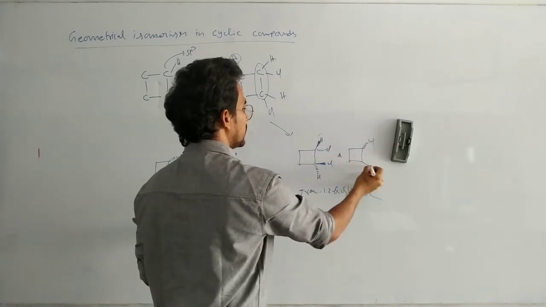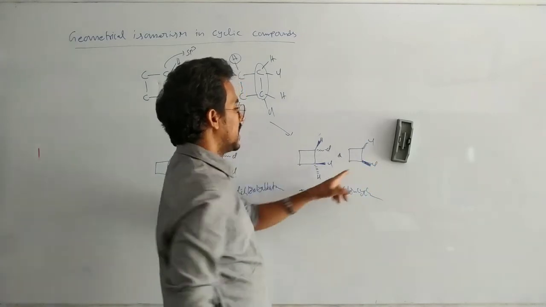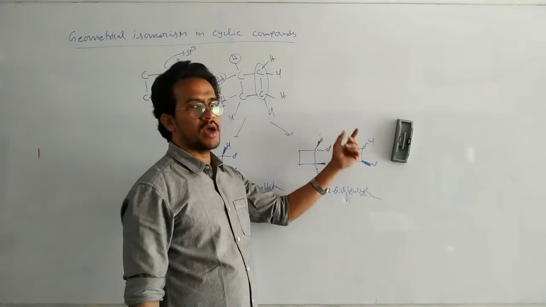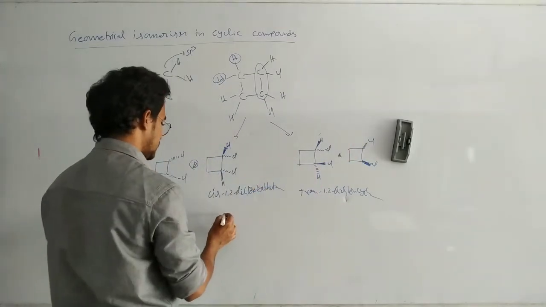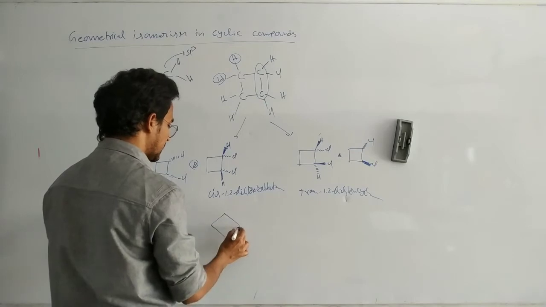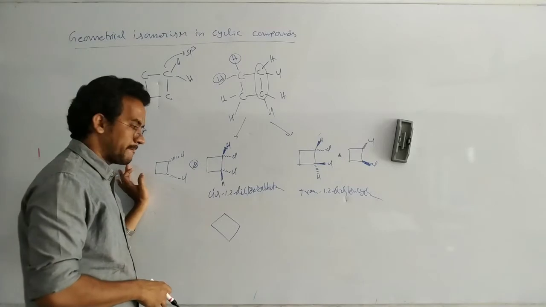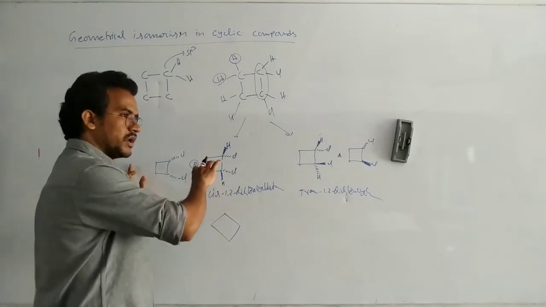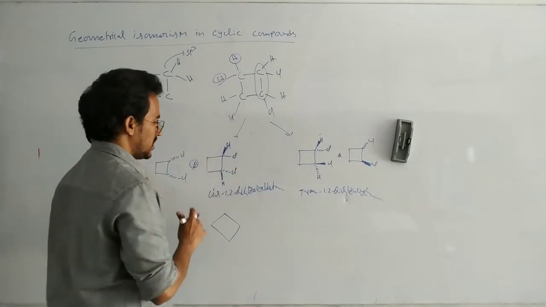Chlorine below the plane, here chlorine above the plane. It means here hydrogen below the plane, here hydrogen above the plane. Okay, that's it. Here see this one. We can write this one also. It is a 3D representation exactly. Now here this 3D molecule we can write in 2D variation. That means here 2D fashion.